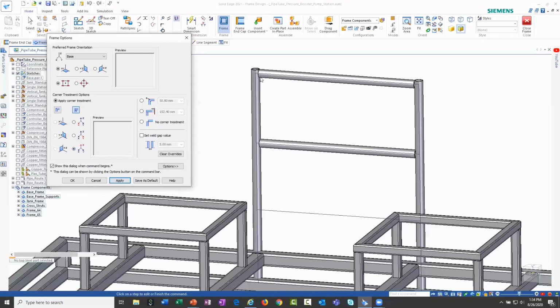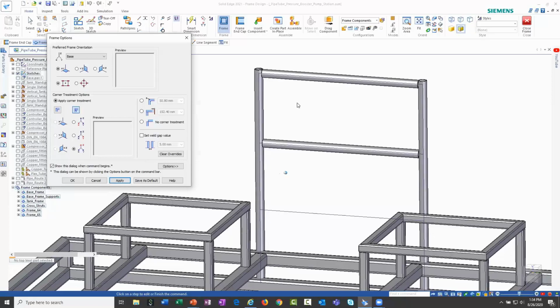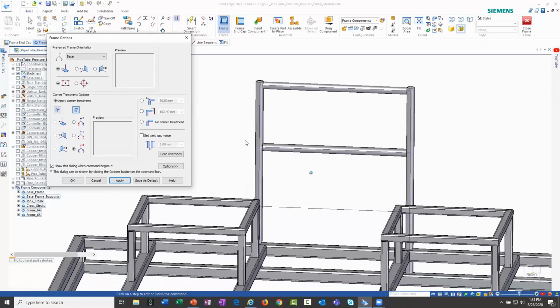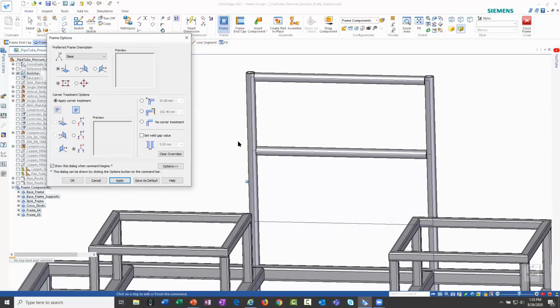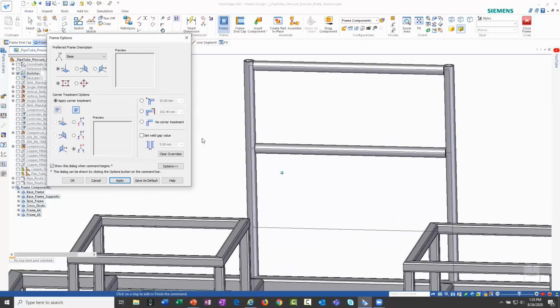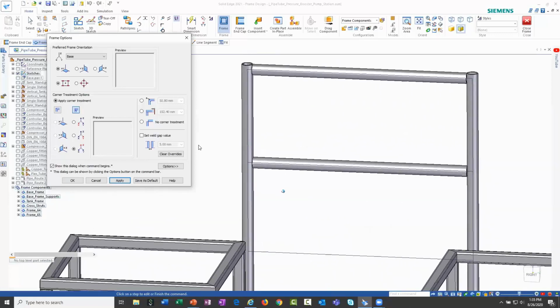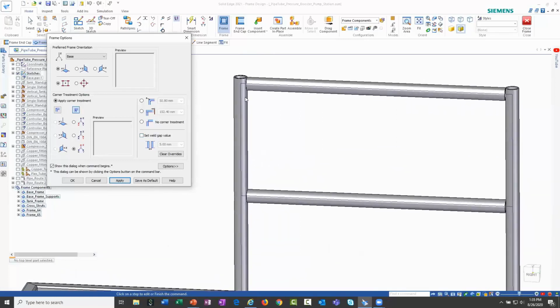When I hit apply, you'll see that it changes that, and those butt conditions are as we would expect. Now, the other thing I want to talk a little bit about too, a new option that's added as you're creating these members, is a new option here called Set Weld Gap Value. So right now, these members are butted right up to it, and in some conditions, that may be how some companies weld those frame structures together.